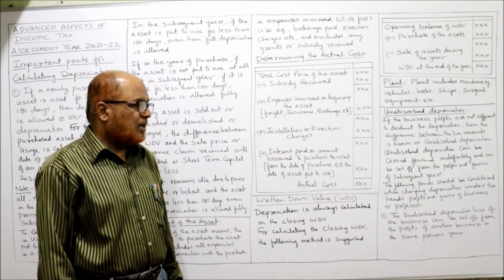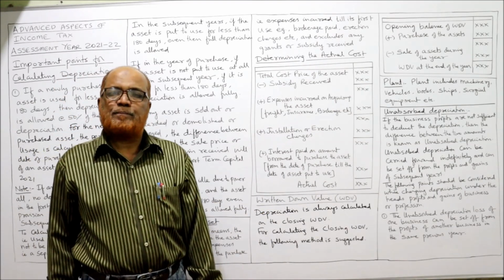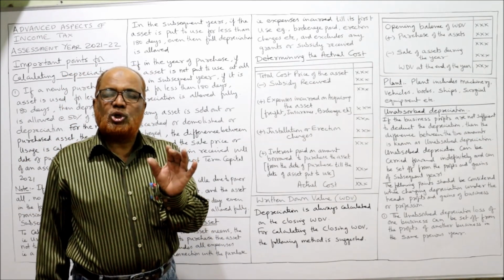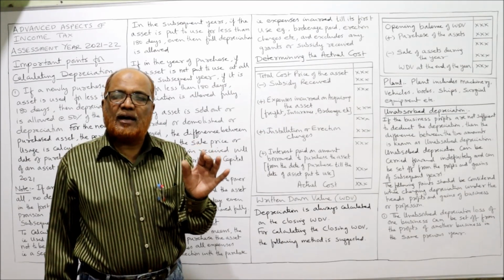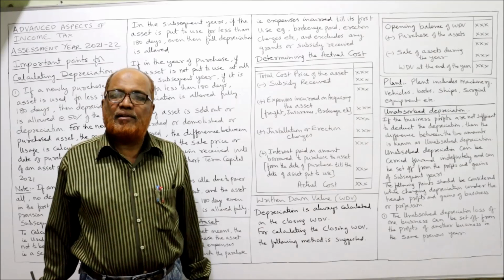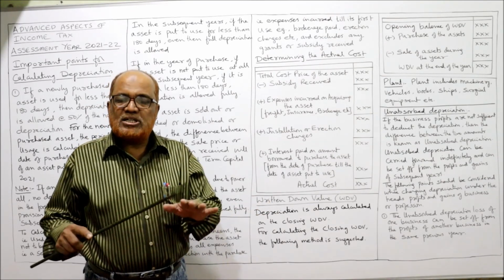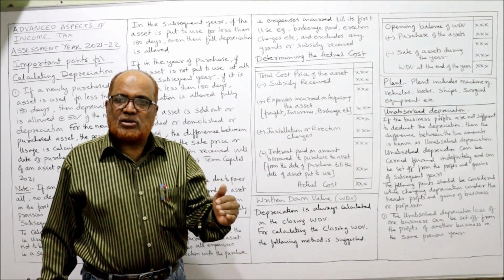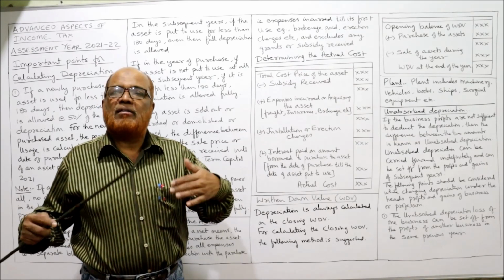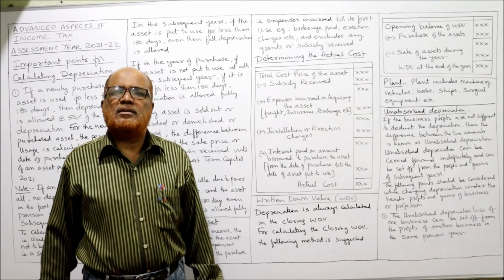The next topic is written down value, WDV, as its short form is called. The Income Tax Act says depreciation should always be calculated according to the written down value method. There are different methods of calculating depreciation. You might have studied in the accounting subject: straight line method, reducing balance or WDV method, insurance policy method, sinking fund method, replacement method. So many methods of depreciation are there.